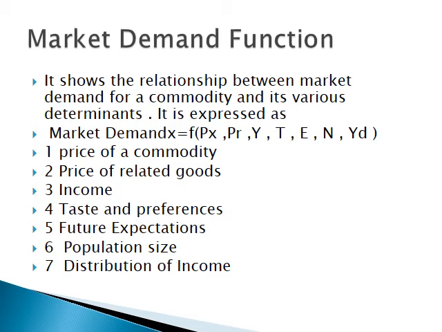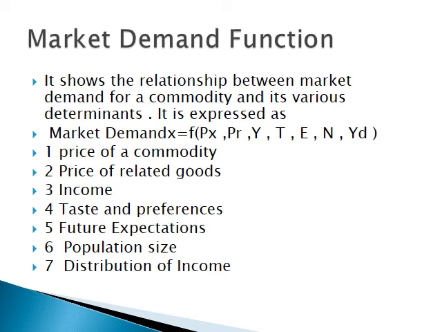Besides these common factors, there are some other factors which affect the market demand. They are population size of a country, distribution of income. Population size: if population is more in a country, there will be more demand of goods. If there is less population in a country, then definitely demand for goods will be less. Composition of population also affects the demand. For example, if there are more females in the population, then demand for goods purchased by females will be more.